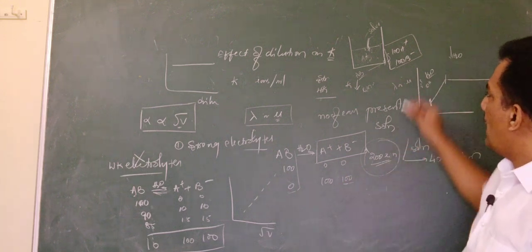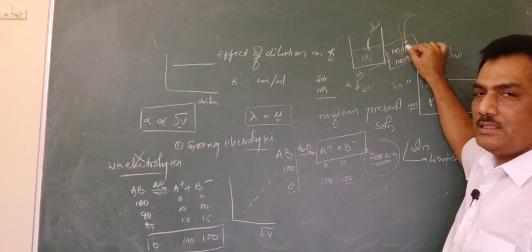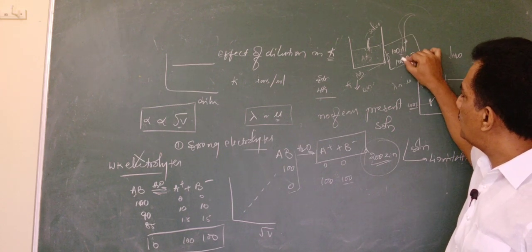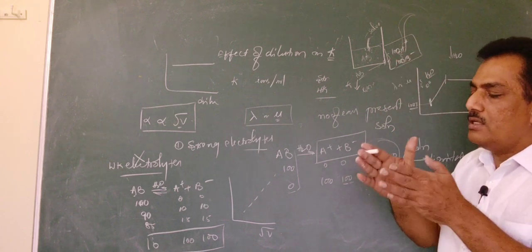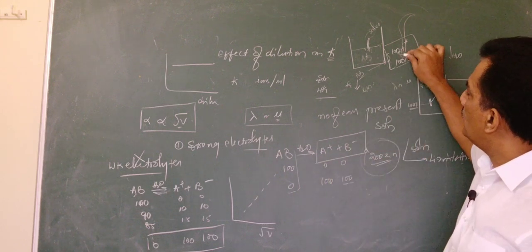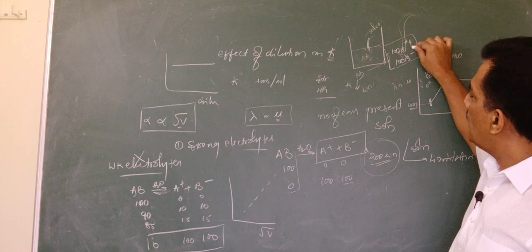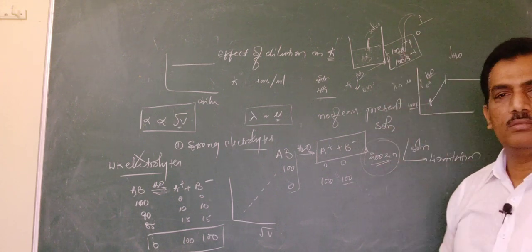Now as the dilution is going on, the distance between these ions goes on increasing, and when the distance between the ions is increasing, automatically the interionic attraction will become less and less. At a certain extent that will become zero.